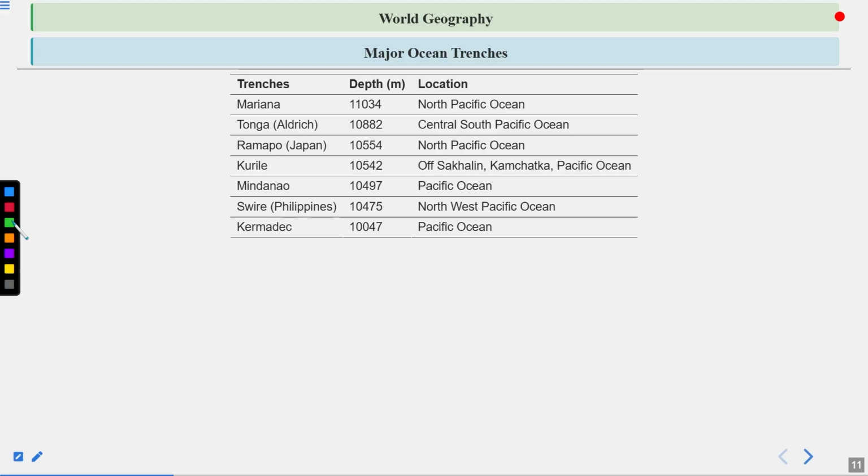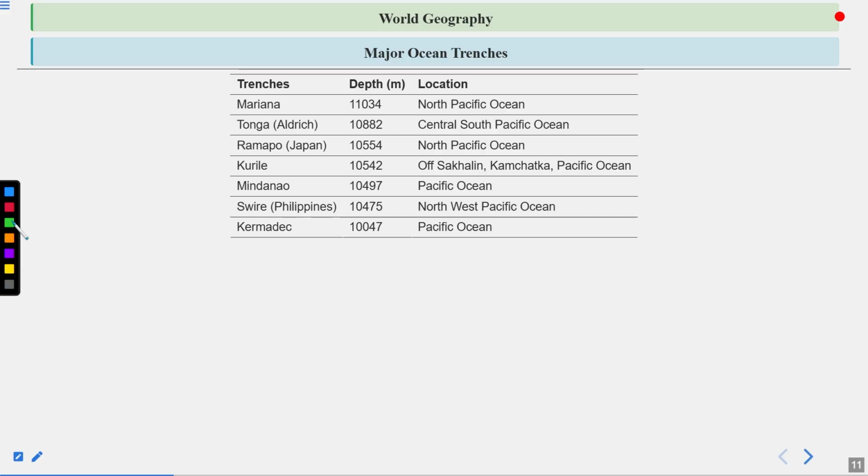Then the Tonga or Aldrich Trench is 10,882 meters deep, and it is also found in the Pacific Ocean, in the central South Pacific. Then Ramapo, Japan, is 10,554 meters deep, found in the North Pacific Ocean. Then Kurile is found at a depth of 10,542 meters off Sakhalin, Kamchatka, in the northern part of the Pacific Ocean.